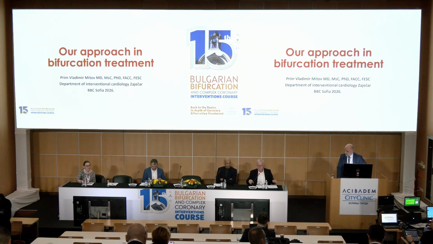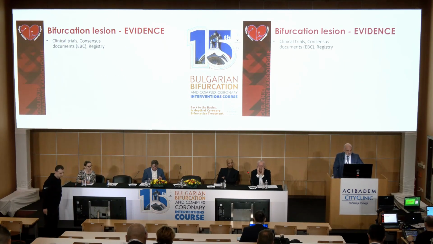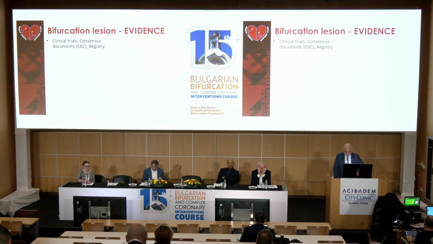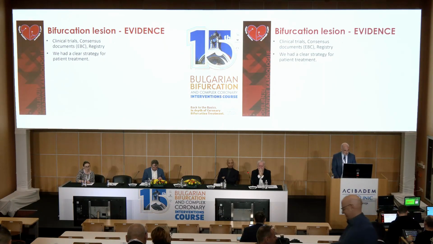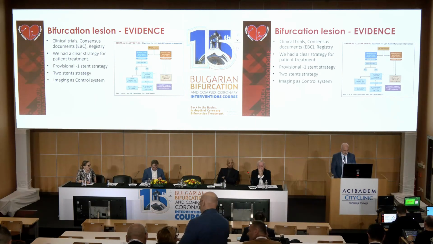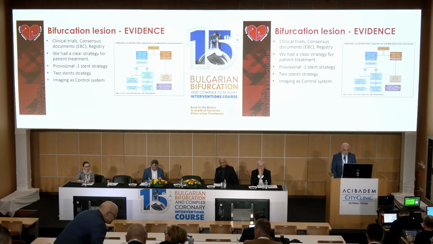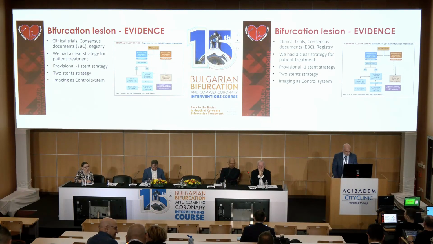Thank you. Dear panel, dear colleagues. We have more clinical trials, consensus documents, special ABC documents and registries, and much evidence about bifurcation and how to treat patients with bifurcation. What is better for any group of patients, provisional one-stent strategy or two-stent strategy, and what is the role of IVUS or OCT in this group of patients?